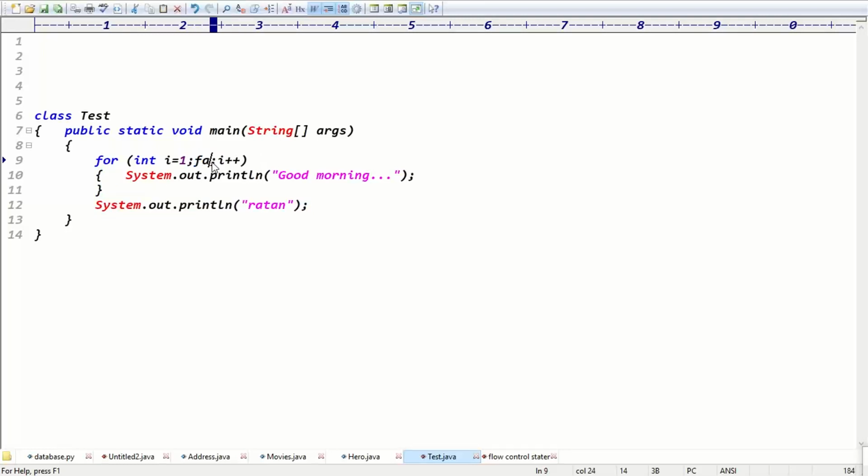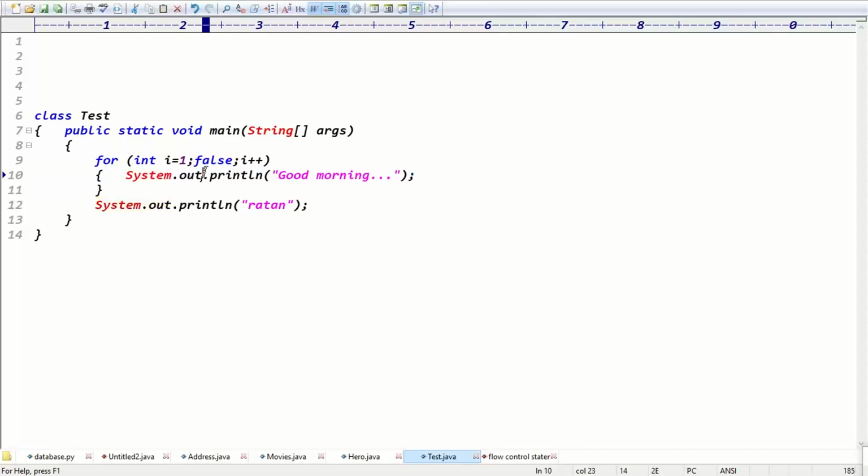Exactly. Guys, if you write false, in this case what is the output now? We decided that true means the remaining code is never executed, that's why this code is unreachable. Now I have written the false condition, so what is the output now? Ratan. Just Ratan is printed? Which one is unreachable? Good morning. Exactly, that is the correct answer, guys. Good morning is unreachable, right?